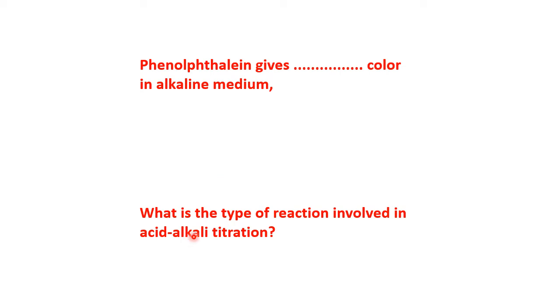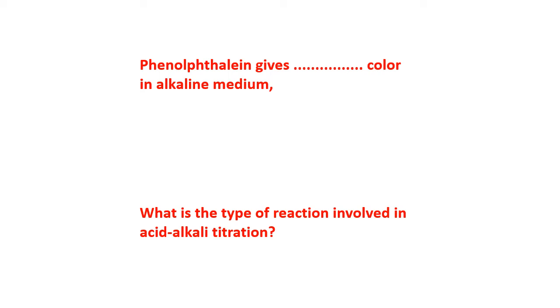Next, viva. What is the type of reaction involved in acid-alkali titration? Acid-base titration. When acid reacts with base, what do we get? Salt. Because of this, the name of the reaction is what? Salt formation reaction. Or one more name is there, neutralization reaction.